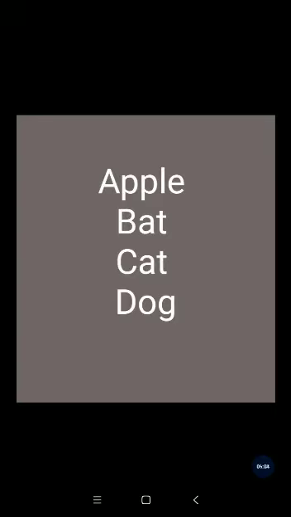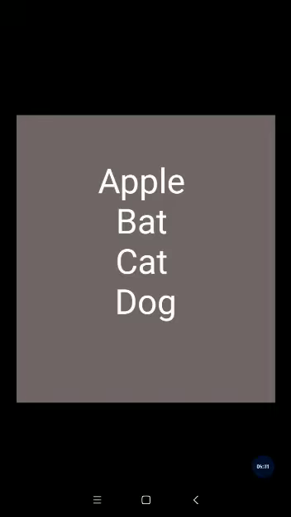Next word is cat, C-A-T, cat. So this will be the third word that will come in the dictionary. Because after B, C comes. So cat will be the third word.